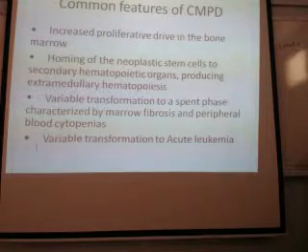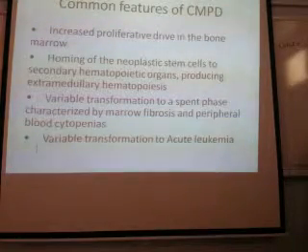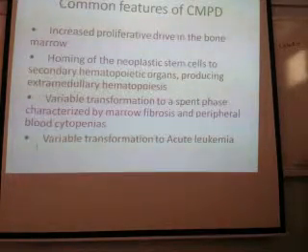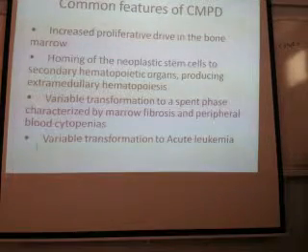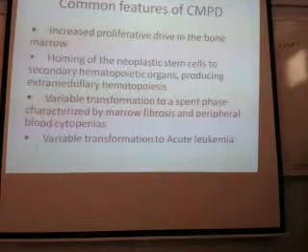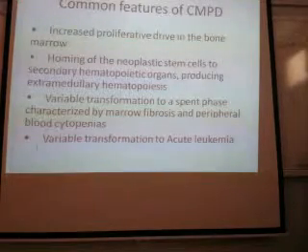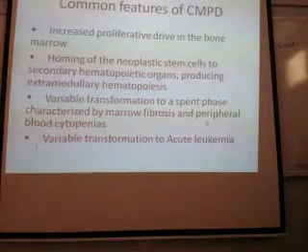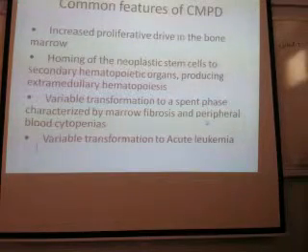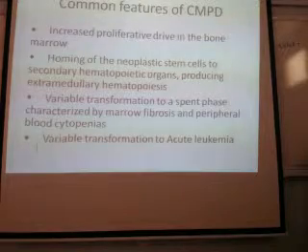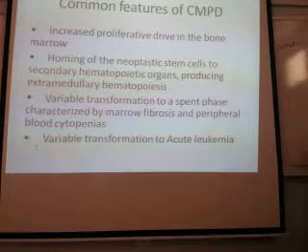After that, the last is acute leukemia. These are the 5 things. Or if you want, you can put these 2 in one: myelofibrosis and cytopenias. But these are the 5: proliferation, extramedullary hematopoiesis, fibrosis, cytopenia, and transformation into acute leukemia. Okay? Is it clear?